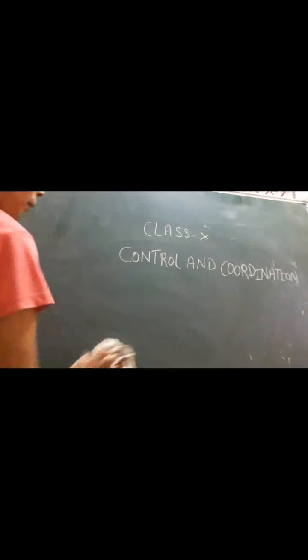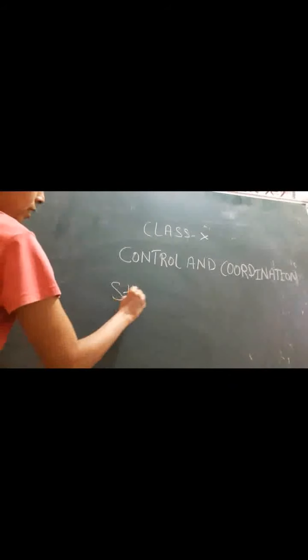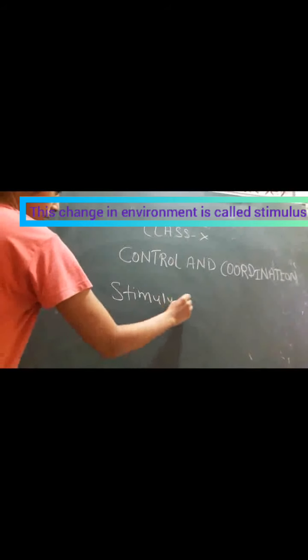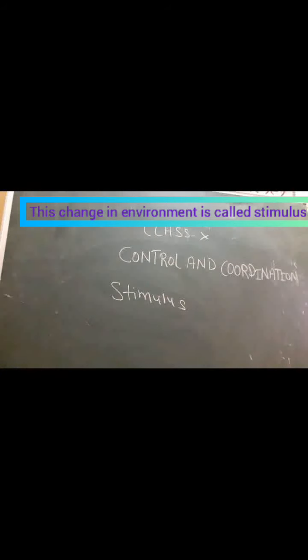All the movements in living organisms in fact occur in response to a change in the environment. And this change in environment is called a stimulus. So what is a stimulus?